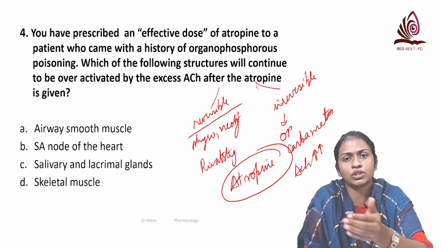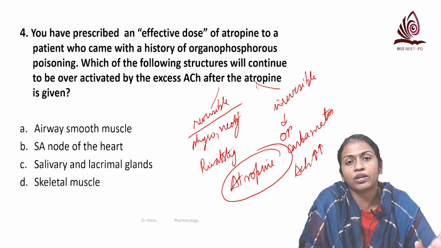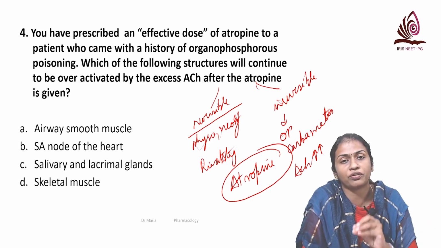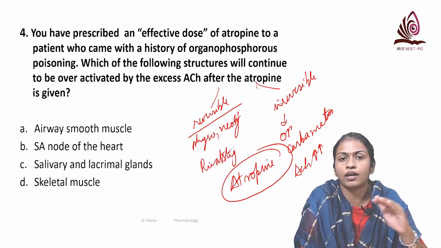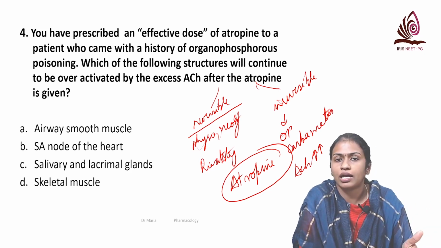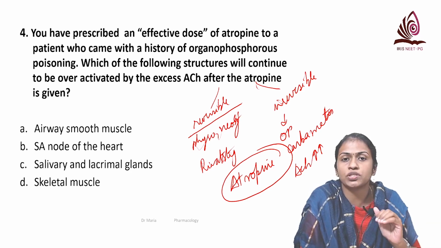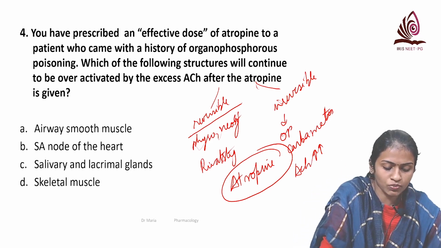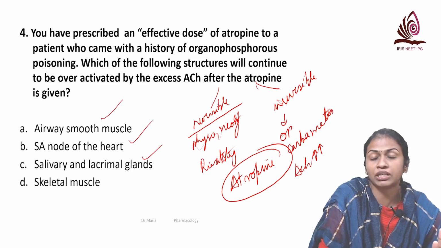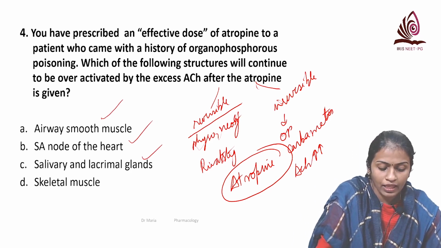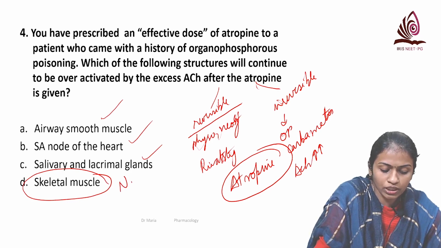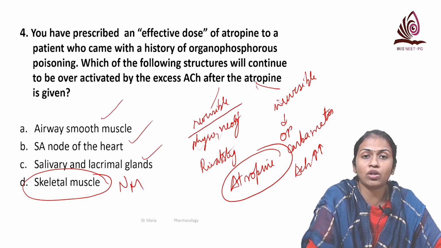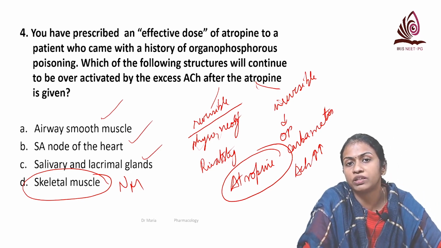You have learned about the signs of atropinization and all. Atropine is an antimuscarinic agent. It mainly blocks the muscarinic effects of acetylcholine. It does not have any effect on the nicotinic effects of acetylcholine. So which among these options is mediated by nicotinic receptors? It's clear: on the smooth muscles, the SA node, and the salivary and lacrimal glands, you have muscarinic receptors. On the skeletal muscle, you have nicotinic NM receptors. So skeletal muscle overactivity will not be counteracted even after you give atropine.